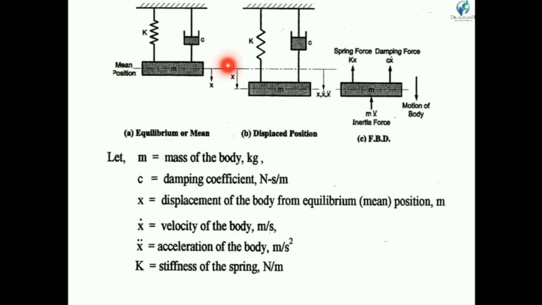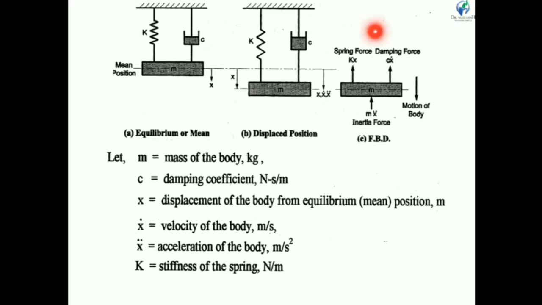Here our mass is at its mean position. When we disturb this mass, the mass will displace from its equilibrium position by x, as shown in the figure. Here K is the stiffness of the spring and C is a constant for the damper, or we can say the damping coefficient. Our mass will move in this direction having displacement x, so velocity is x dot and acceleration is x double dot.